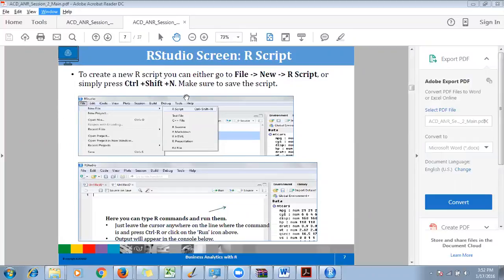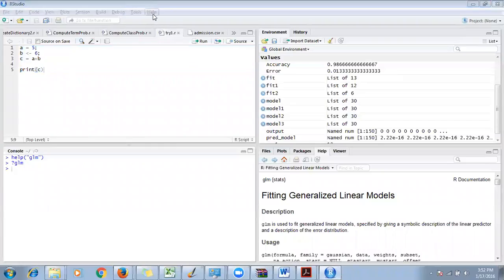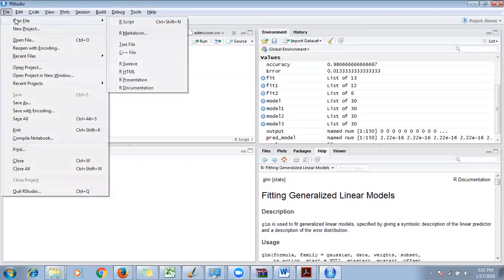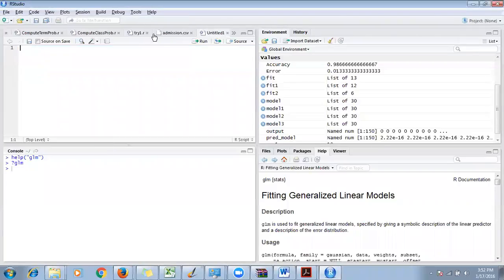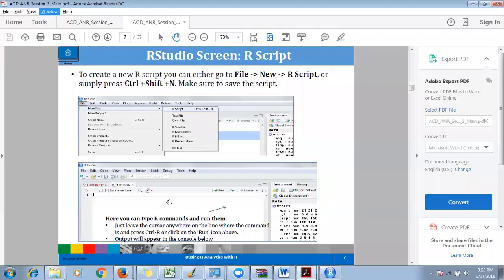You can go to File, New, and R script, or if you want to use a shortcut, you can say Control Shift N. It will create a new file for you. Either you go here, File, New File, R script, and this will create a file for you, or you just say Control Shift N. This way also it is creating a new file. I just pressed Control Shift N and it opened a new file, says untitled 2. So this is a way you can create new R scripts.